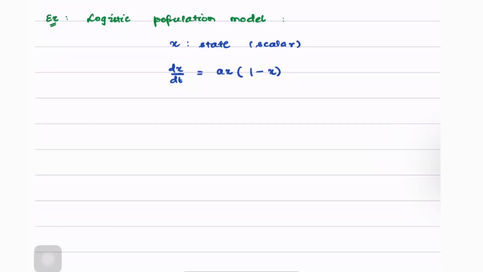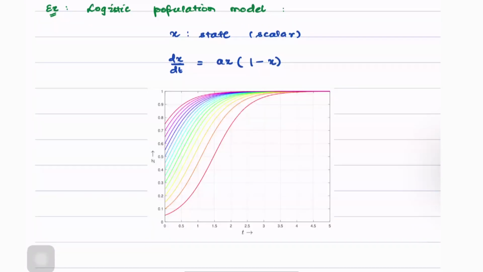And how do the states vary with time in this case? This is the trajectory of the system. So the trajectory simply means how the states evolve over time. Or we can say the state x, this is how we can see it varies with time.